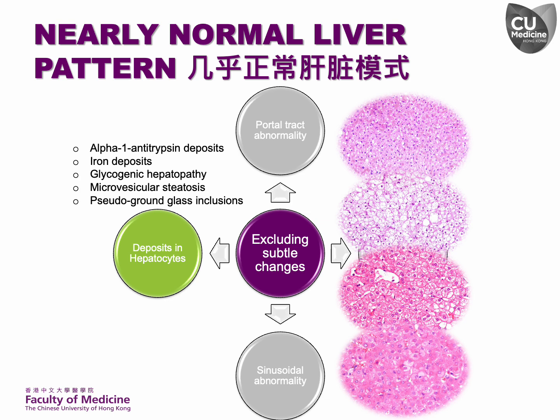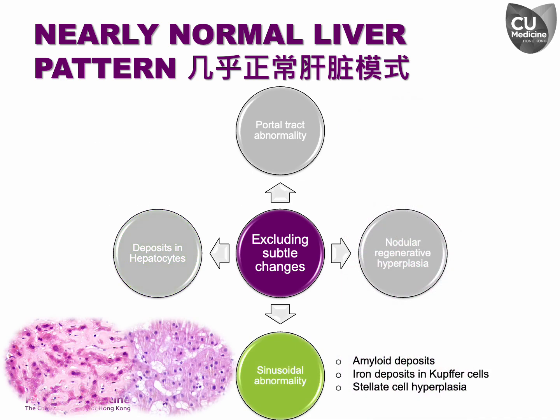Additionally, we should consider glycogenic hepatopathy, which is characterized by significant enlargement of hepatocytes with cytoplasmic clearing due to excessive glycogen accumulation. This condition often presents with prominent hepatocyte cell membranes and markedly compressed sinusoids, producing a mosaic or plant-like morphology. Glycogenic hepatopathy is associated with glycogen storage disease, type 1 diabetes, and occasionally urea cycle defects. Microvesicular steatosis also needs attention, as the tiny fat droplets can be easily overlooked, appearing as clear cytoplasm.